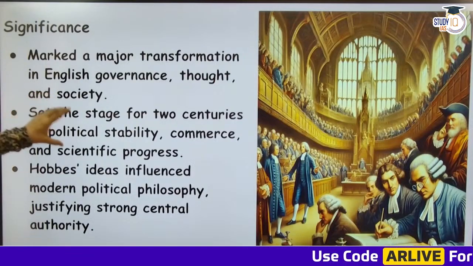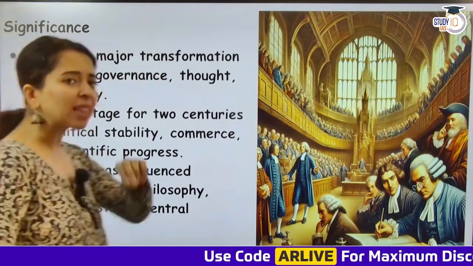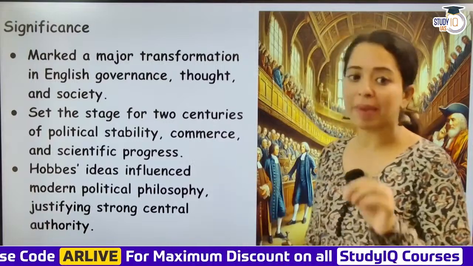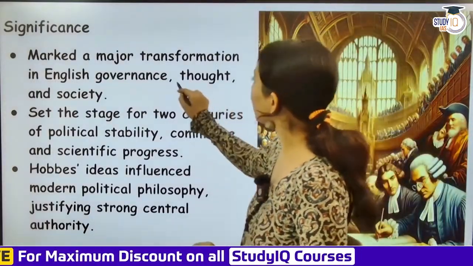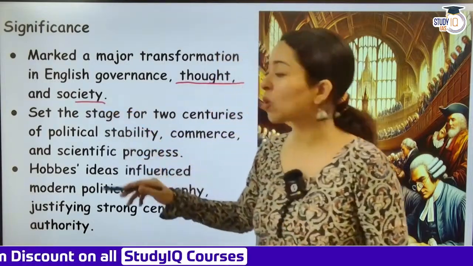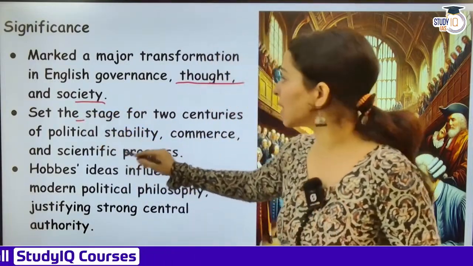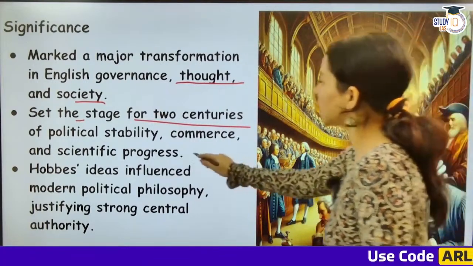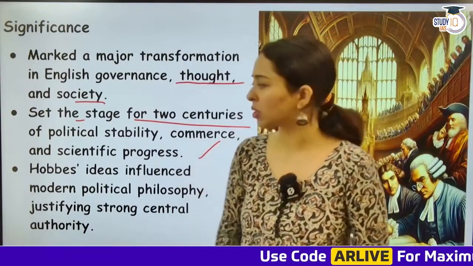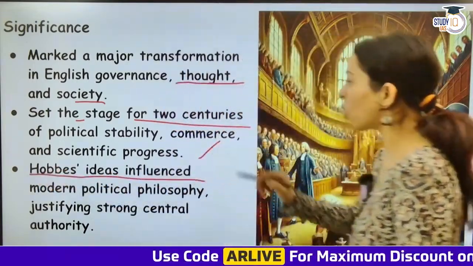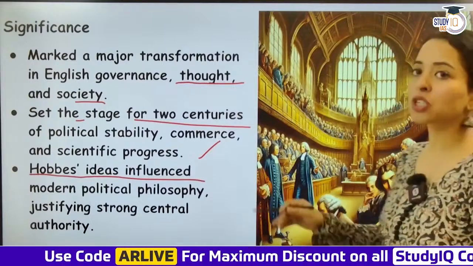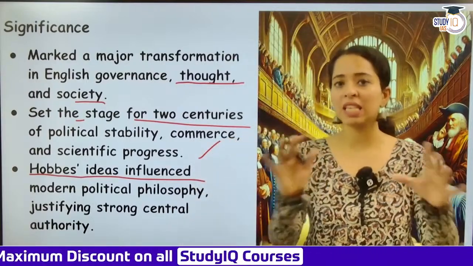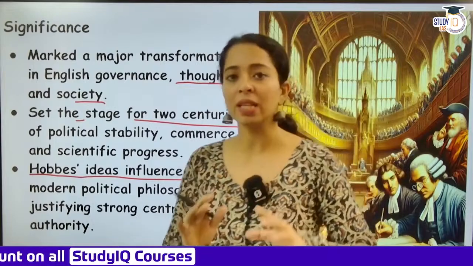Significance: this marked a major transformation in English government and thought. Why is Leviathan by Thomas Hobbes so important? Because it marked a major transformation in English governance, thought and society. This work set the stage for two centuries of political stability, commerce and scientific progress. This is the reason Thomas Hobbes becomes so important. His ideas influence modern political philosophy, justifying a strong central authority, and it is a very enriching work in bringing political stability within England.